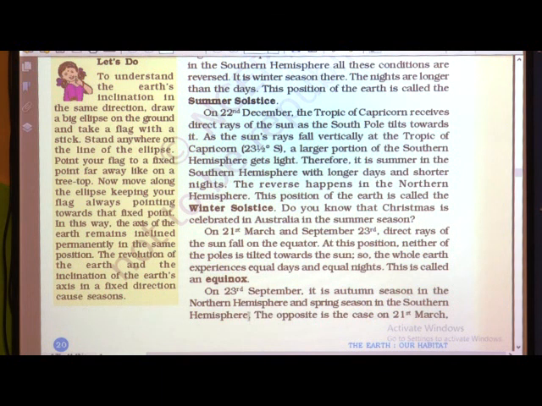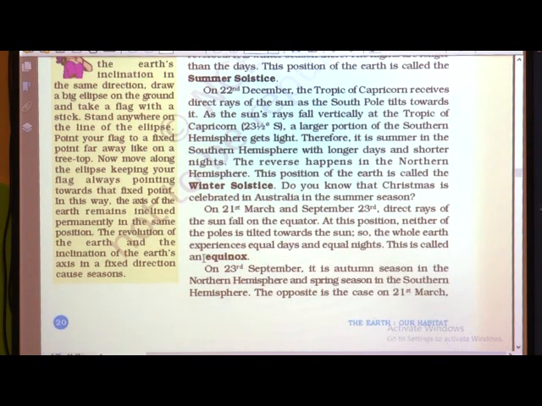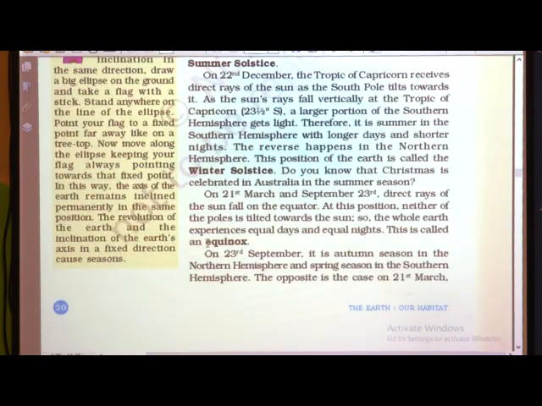What do you mean by equinox? Equinox means when the whole earth experiences equal days and equal nights. The sun rays are falling on the equator, and neither the north pole nor the south pole is tilted towards the sun. So that time we will experience equinox. Now on 23rd September, it is autumn season in the northern hemisphere and spring season in the southern hemisphere.